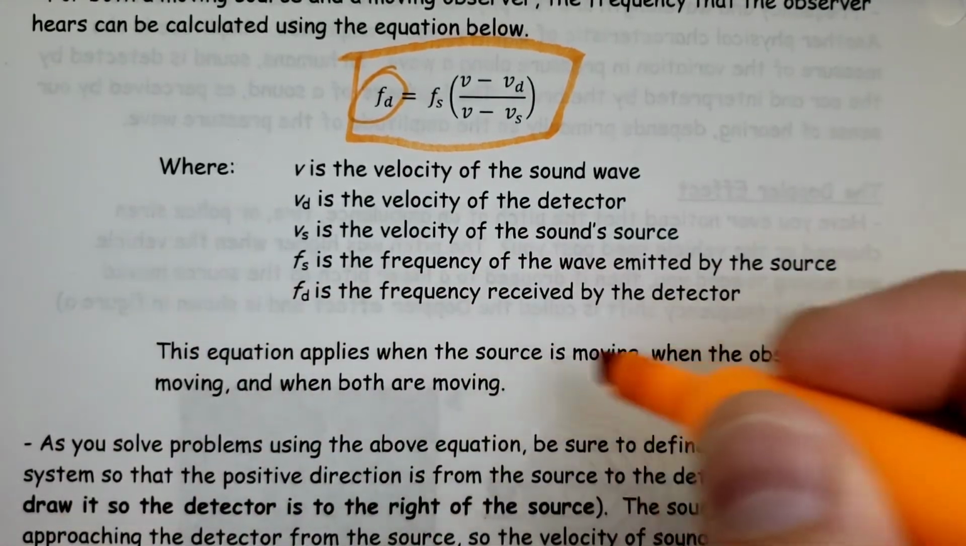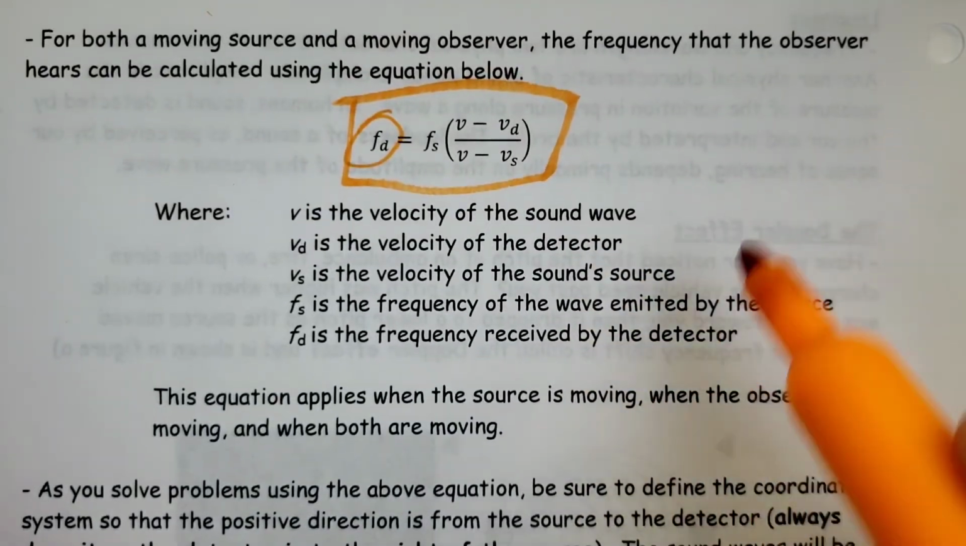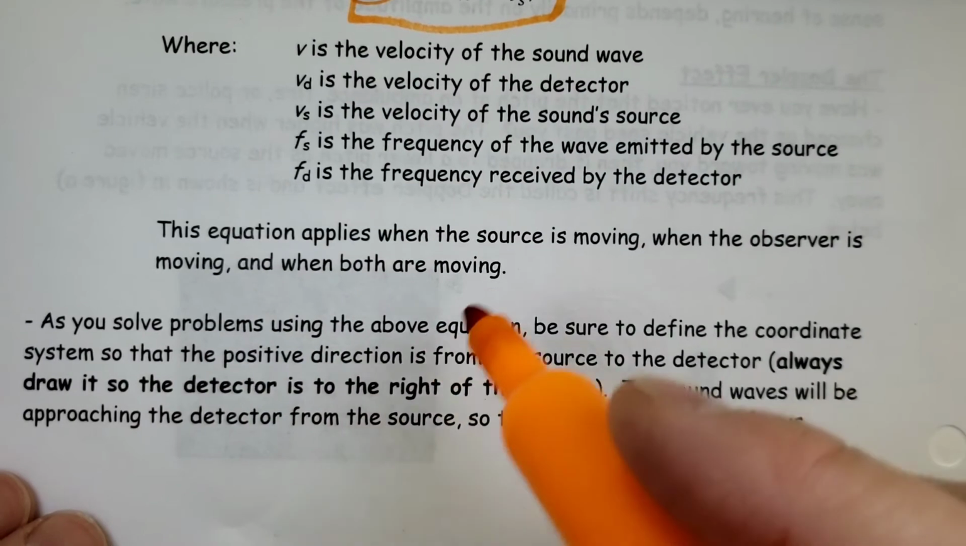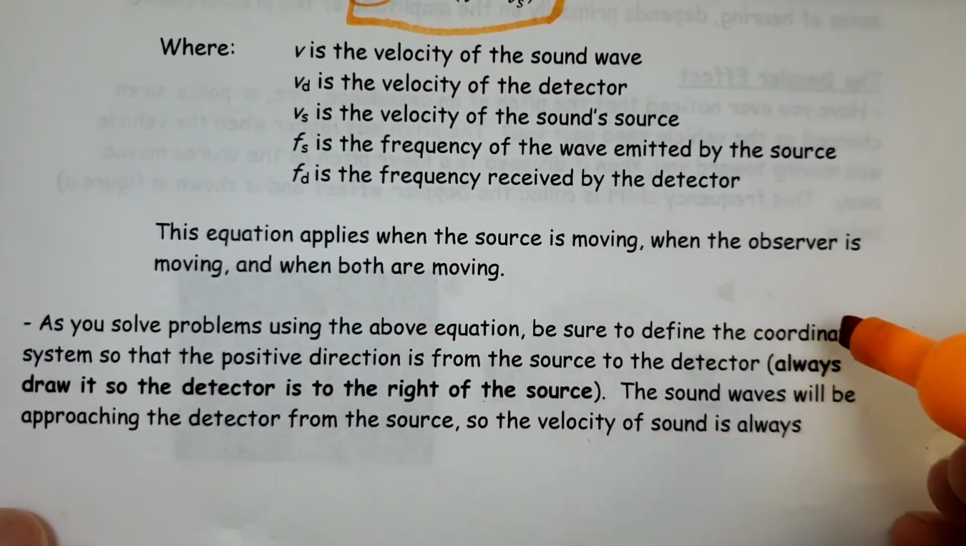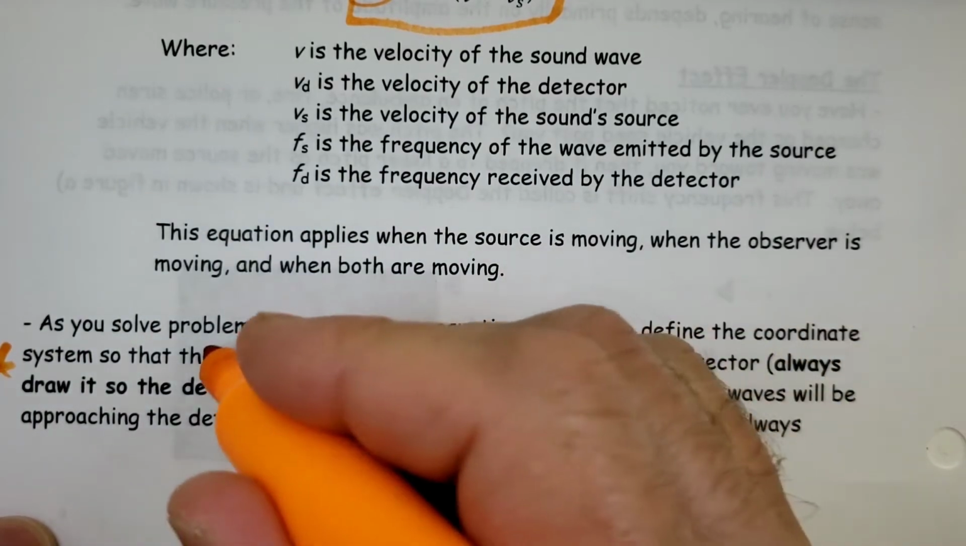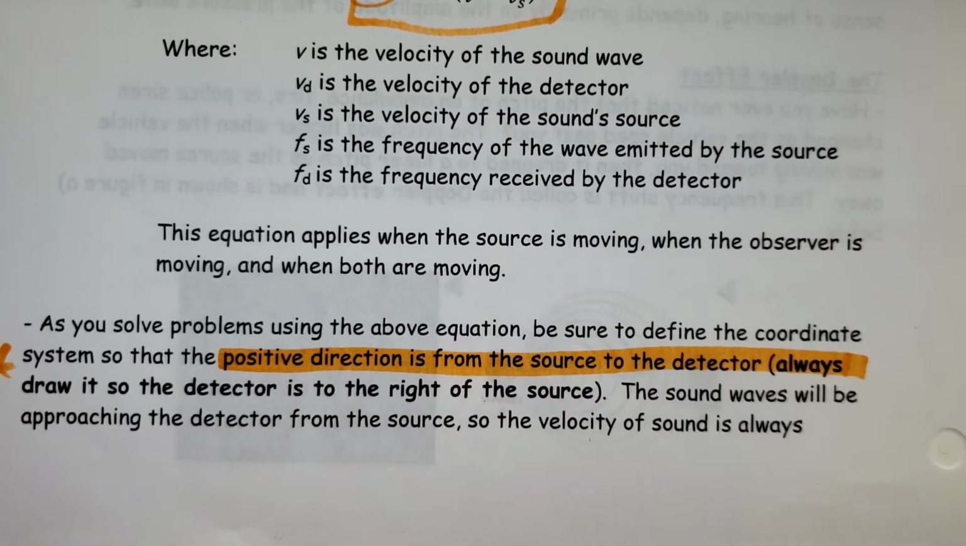This equation applies when the source is moving, when the observer is moving, or when both are moving. It corresponds to all of it. And if no one is moving, you just use 0 for that velocity. As you solve problems using the above equation, be sure to define the coordinate system. This is a key thing. Put a star right here: the positive direction is from the source to the detector.